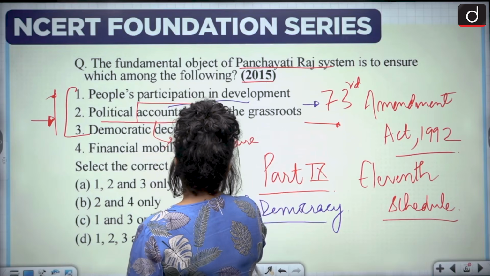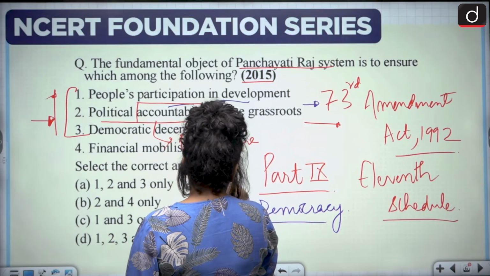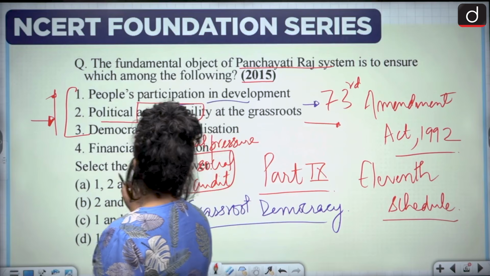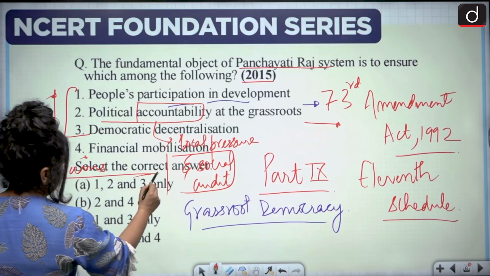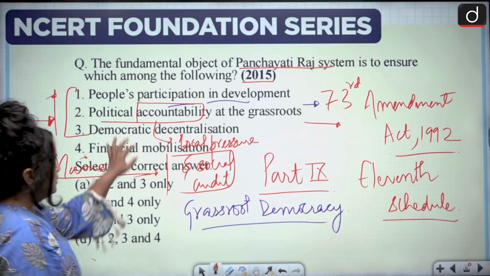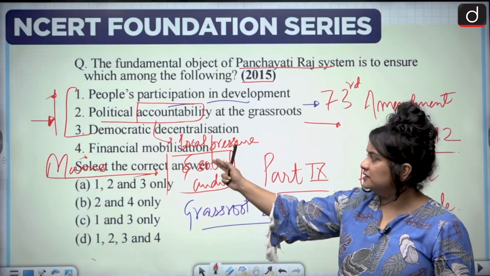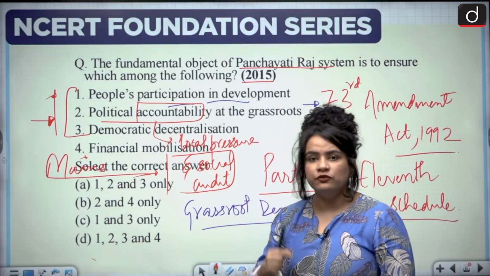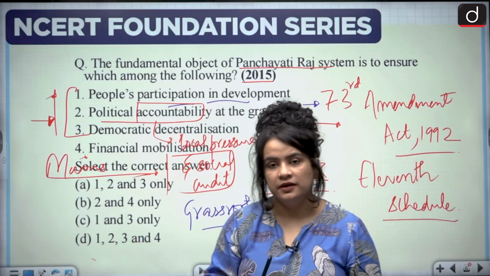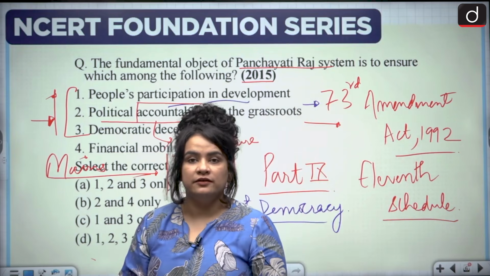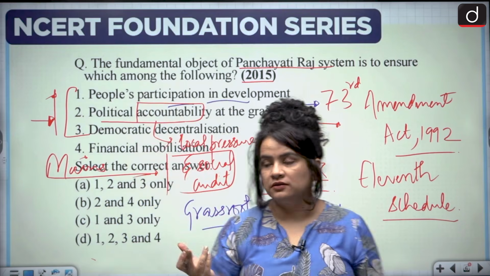And we have social audit as well. Now this is a very important topic for your mains point of view, but we can understand political accountability in the simplest way using these two. And of course, the people can directly question the sarpanch as to where the funds are, why the work that we were hoping would be done is not done, right?